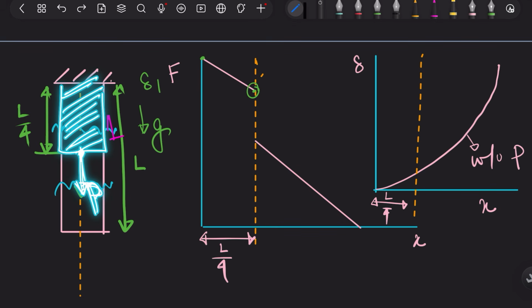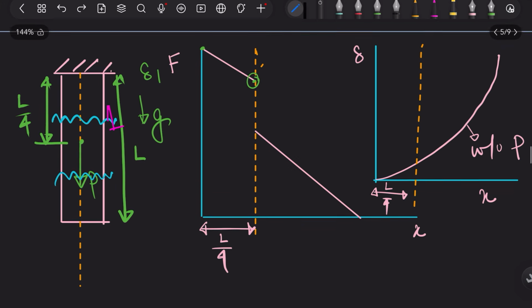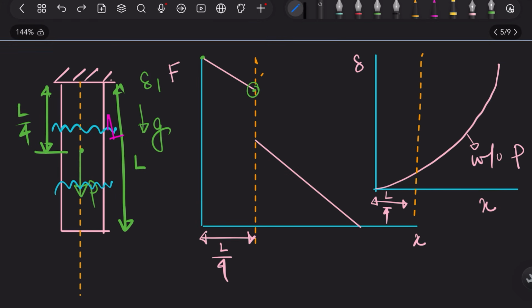Exactly a similar thing will happen, but now for P. If I draw for P only, it will be again something like this, maybe something like this.